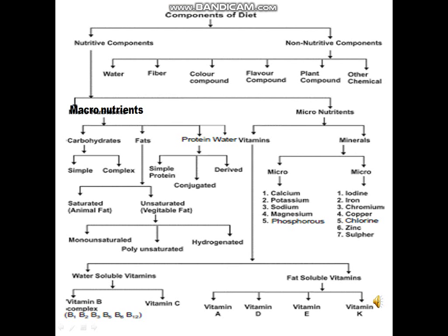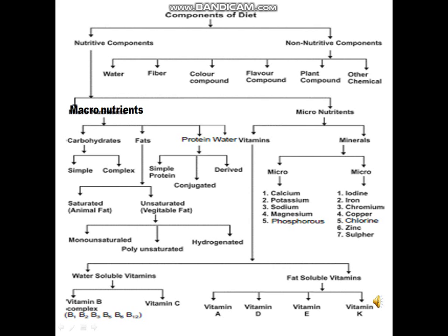Components of diet are divided into nutritive component and non-nutritive component. Nutritive components are divided into macronutrients and micronutrients. Macronutrients are further divided into carbohydrates, fats, protein and water. Carbohydrates are of two types: simple carbohydrates and complex carbohydrates. Fats are of two types: saturated fats, also known as animal fat, and unsaturated fats, also known as vegetable fat. Then protein is divided into three parts: simple, conjugated and derived. Then micronutrients are divided into vitamins and minerals.